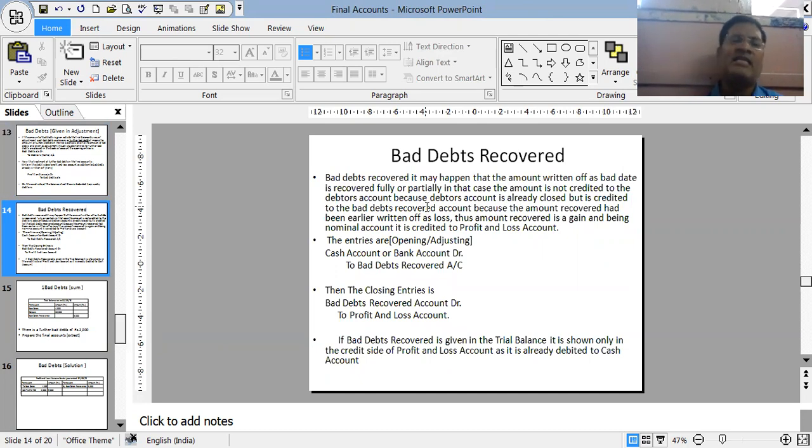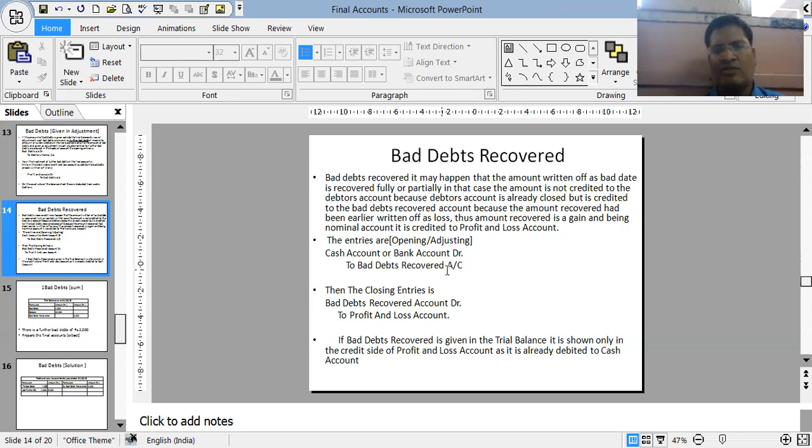Suppose now bad debts recovered. Sometimes what happens is that one of the debtors who has been treated as bad debts suddenly decides that he should pay the money, and he has paid. But remember, we have already closed his account, so we cannot open his account anymore. So this is a windfall gain, and any gain is always credited, being a nominal account. So cash account or bank account debit to bad debts recovered.